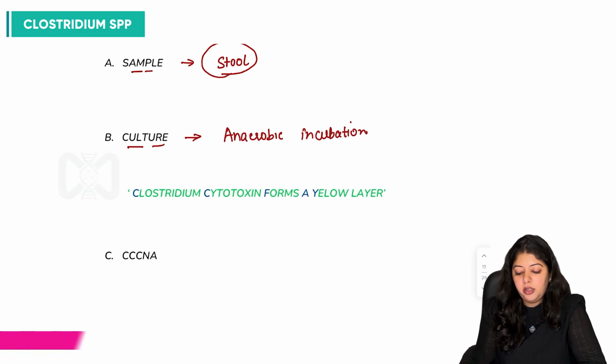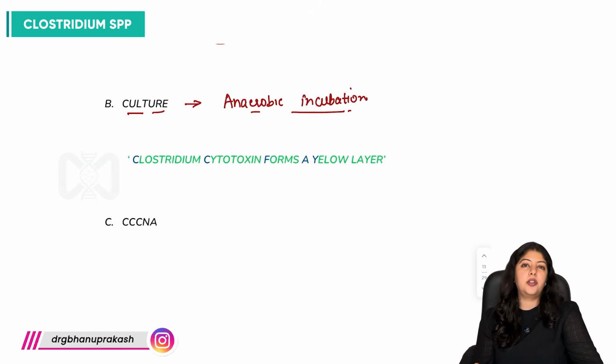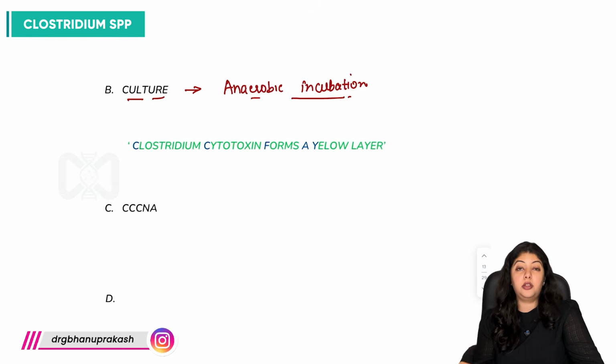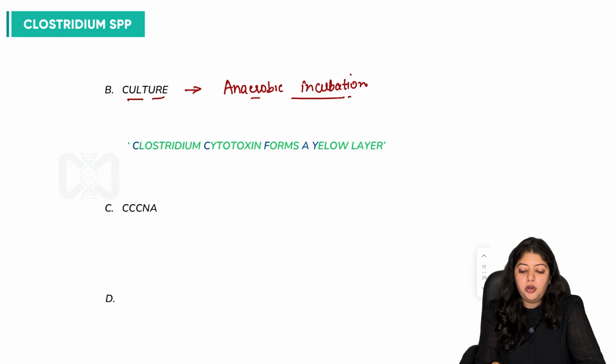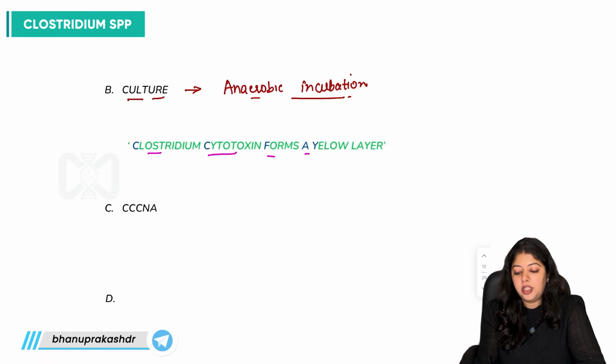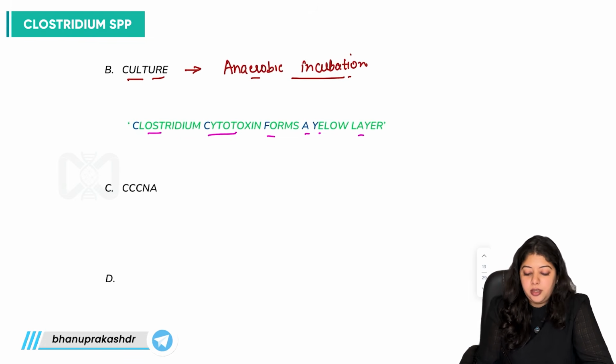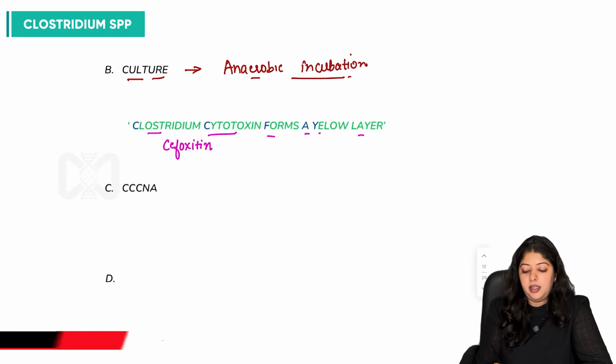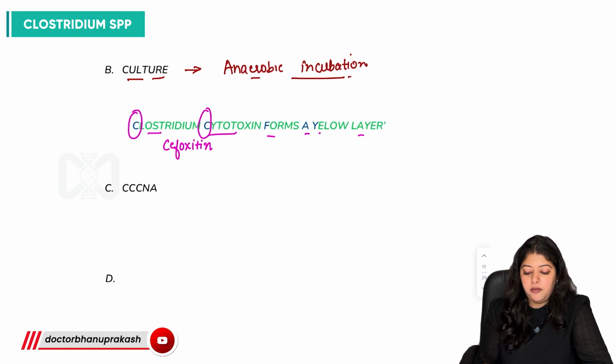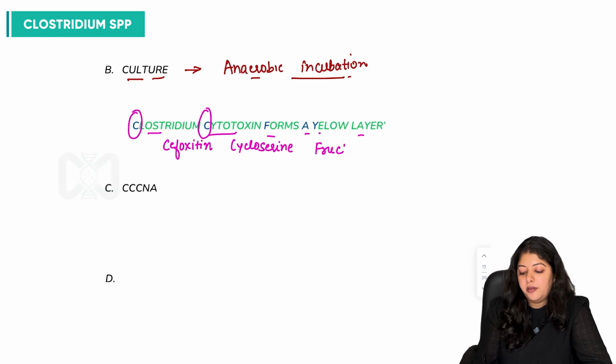right? So what are the culture medias which are important for Clostridioides difficile infection, the Clostridioides difficile bacteria? So we can derive it with the help of a mnemonic, that is Clostridium cytotoxin forms a yellow layer. So it is not Clostridium, but it is Clostridioides. So it is cefoxitin, C for cefoxitin, C for cycloserine, fructose agar.